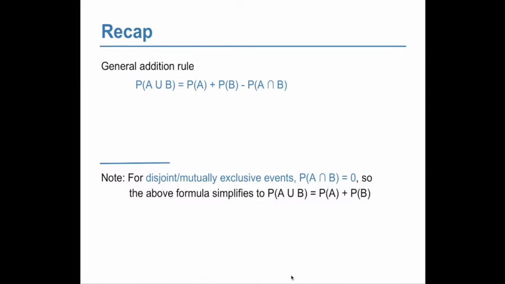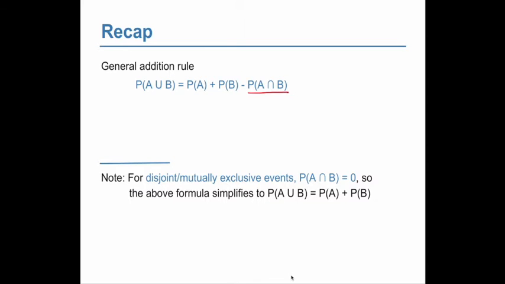Right, so this gives us our general addition rule. The probability of A union B is the probability of A plus the probability of B minus the intersection of the two, because this is the doubles that get counted twice.